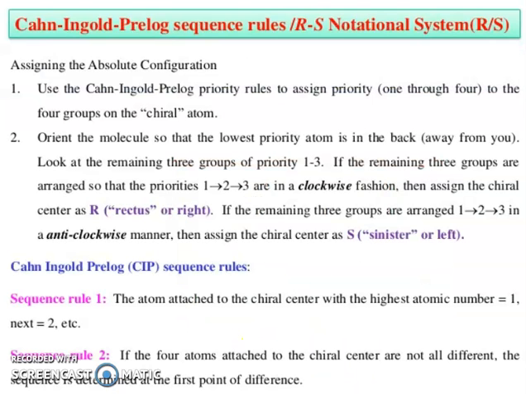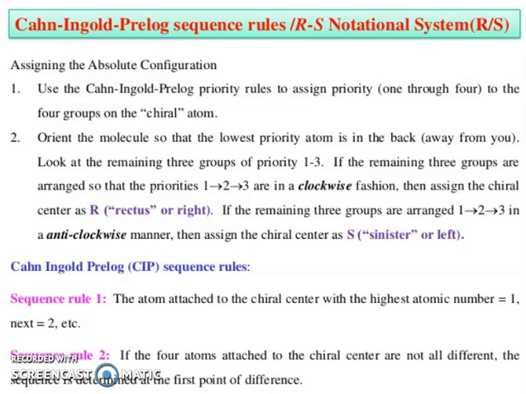Now friends, Cahn-Ingold-Prelog sequence rule, RS notation system. To assign the absolute configuration, use the Cahn-Ingold-Prelog priority rule to assign priority 1 through 4 to the 4 groups on the chiral atom. Orient the molecule so that the lowest priority atom is at the back, away from you. Look at the remaining 3 groups of priority 1 to 3.